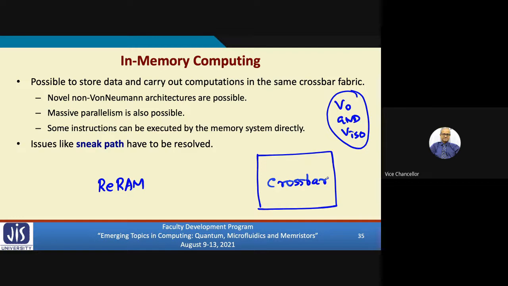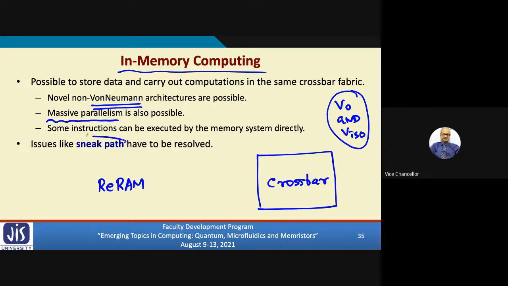This is called in-memory computing. I am carrying out some computing inside the memory itself. This is a clear departure from the so-called von Neumann model of computing, which says that the processor is separate and memory is separate. But here we are saying that both processing and memory functions are done in the same unit. So by this, there is potential for massive parallelism.